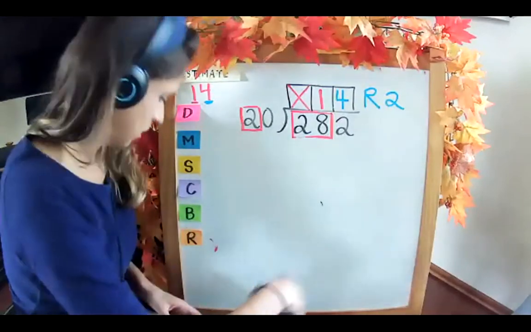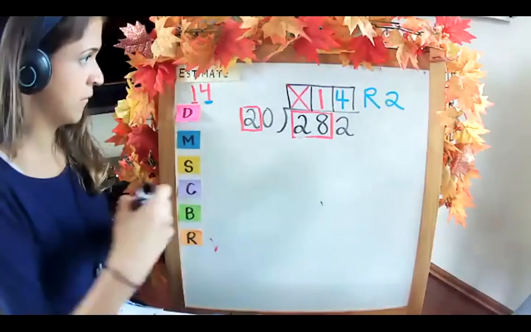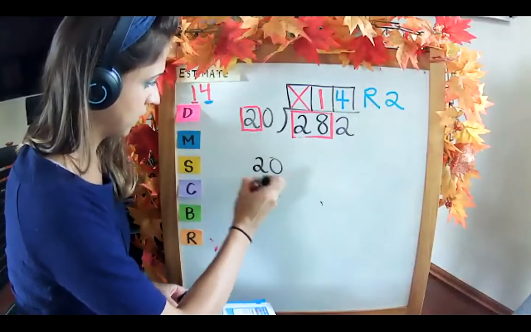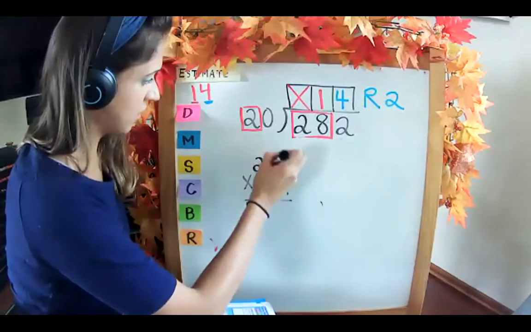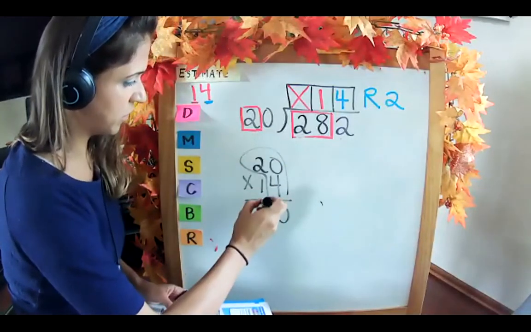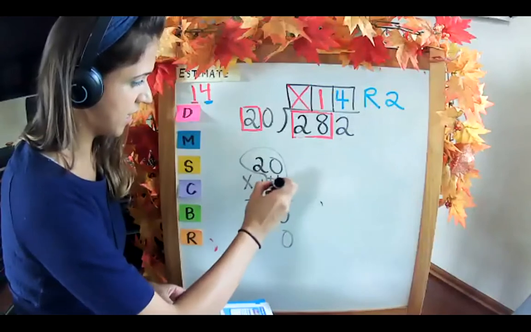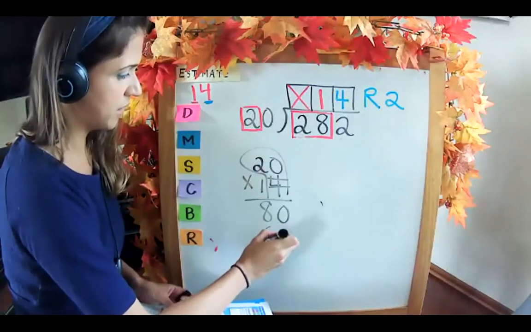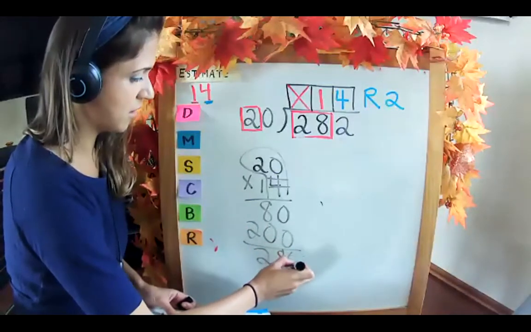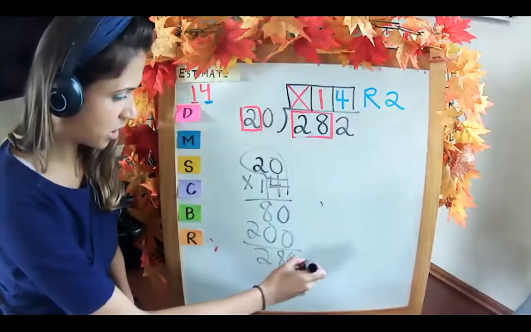20 times 14. 280. Okay. 0 times 4 is 0. 4 times 2 is 8. Drop your egg. 1 times 0 is 0. 1 times 2 is 2. We get 280. Don't forget your remainder.